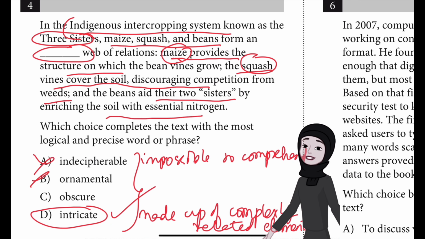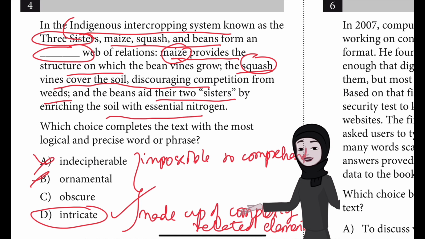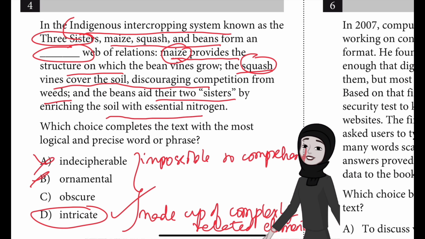Choice B is incorrect because the text discusses the practical benefits that each plant in the Three Sisters system provides to other members of the system, showing that the relationship among the crops that make up the system is not ornamental, or mainly serving a decorative purpose.